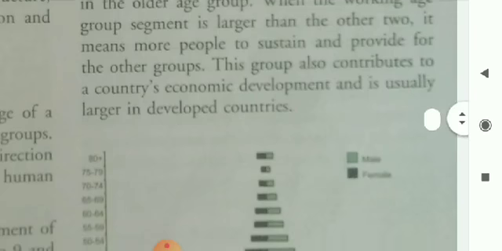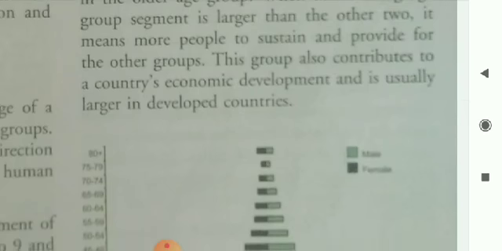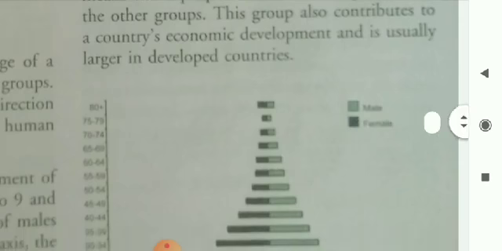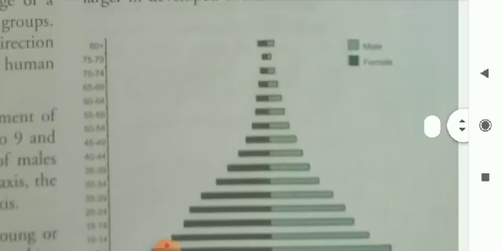When the working age group segment is larger than the other two, it means more people to sustain and provide for the other groups. This group also contributes to a country's economic development and is usually larger in developed countries.